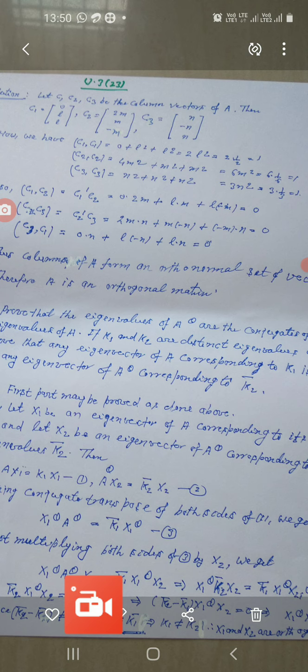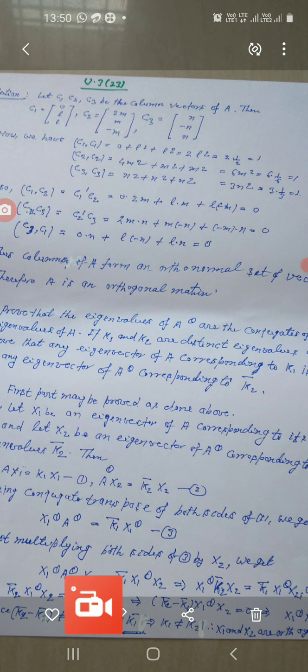Since k2 bar minus k1 bar is not equal to 0, it means k2 bar is not equal to k1 bar, it means k1 is not equal to k2, and in such a case